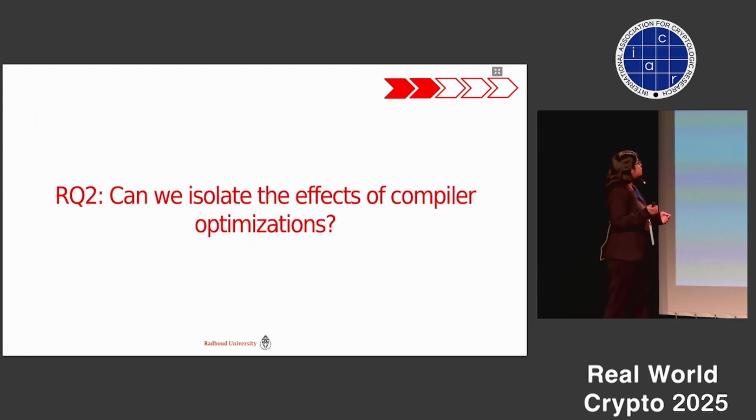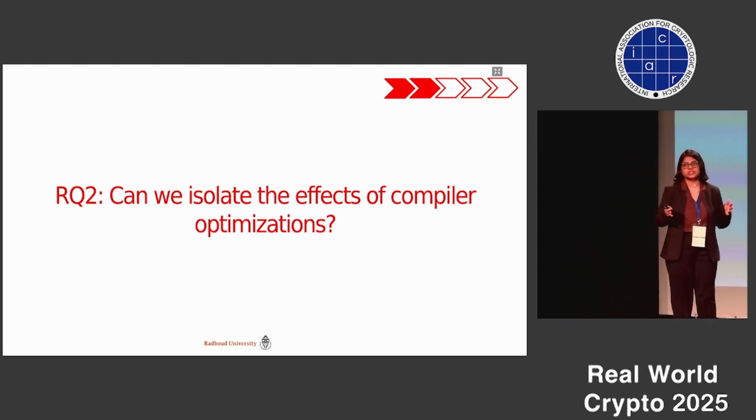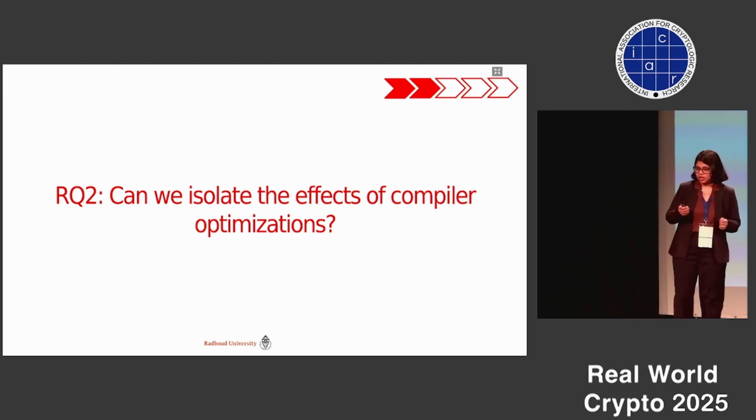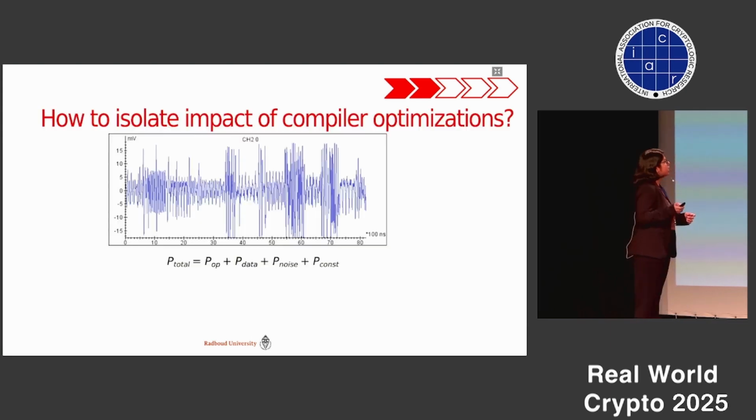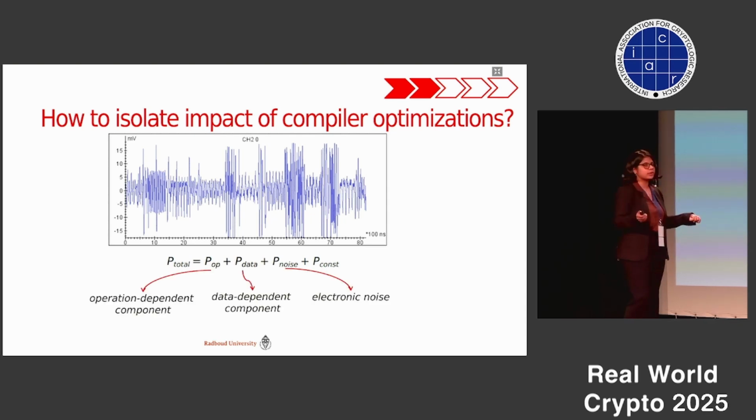So now the next question that we want to answer is, how do we isolate the effects of compiler optimization? So we have a complete power trace. Now this power trace that we get from an oscilloscope comprises an operation-dependent component, a data-dependent component, noise, and a constant factor. But we are basically interested in only the component that comes from these architectural interactions.